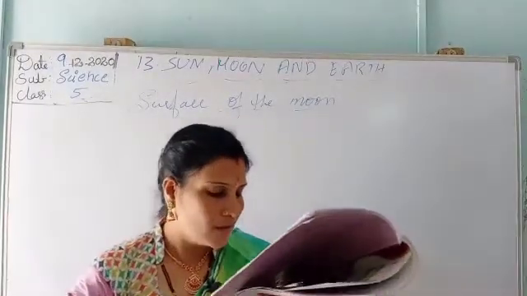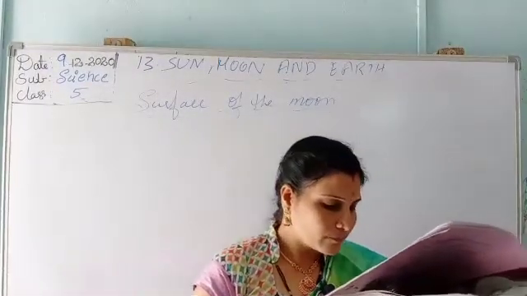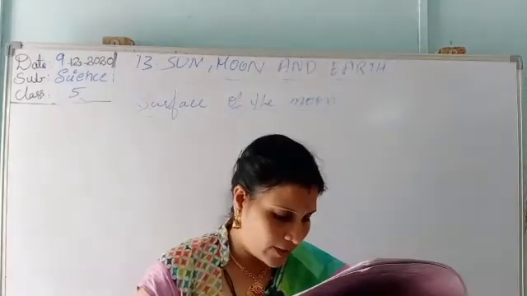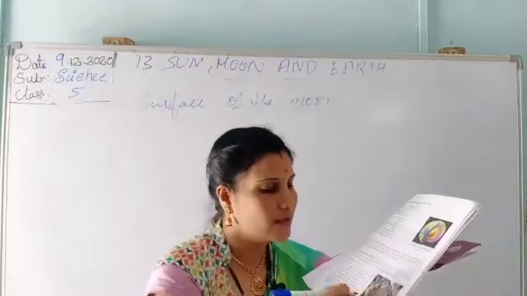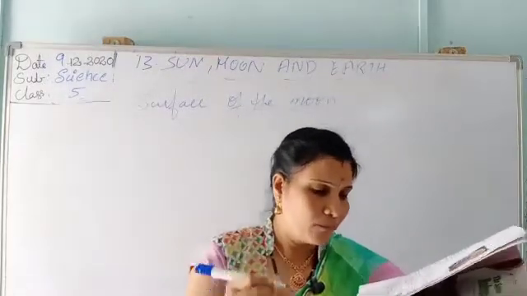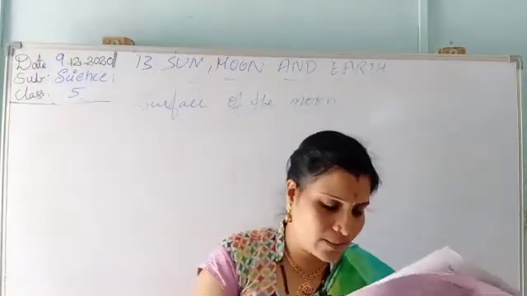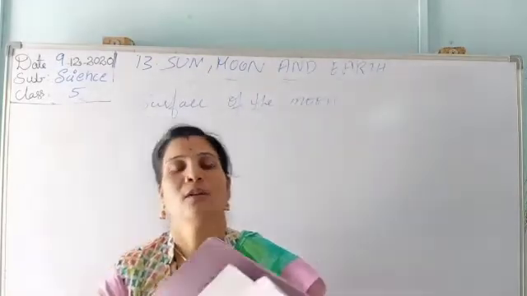The soil of the moon is dry and made up of small pieces of rock. So the surface of the moon is very dry, made up of small pieces of rocks.